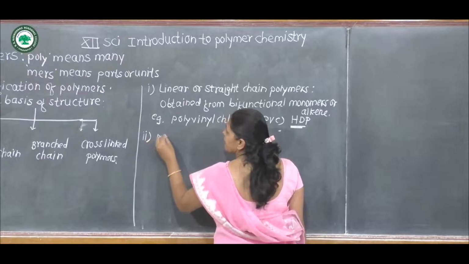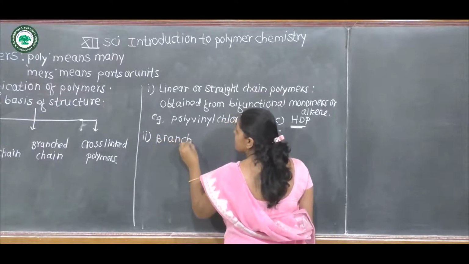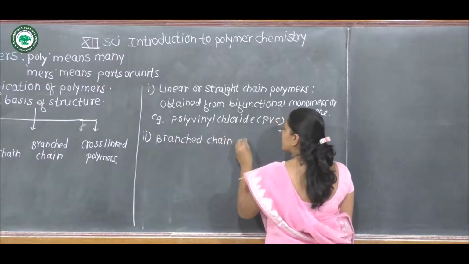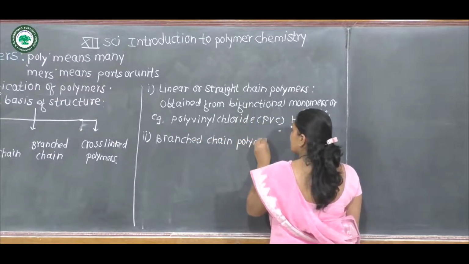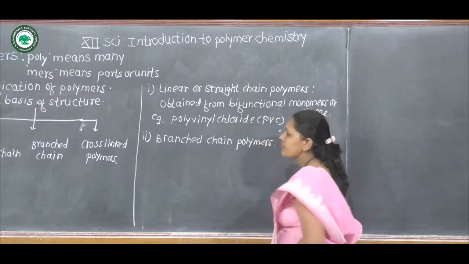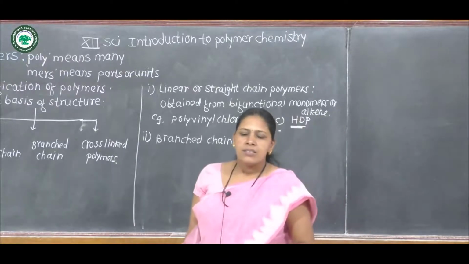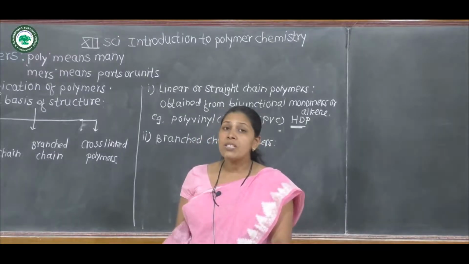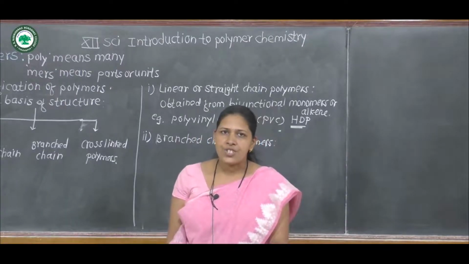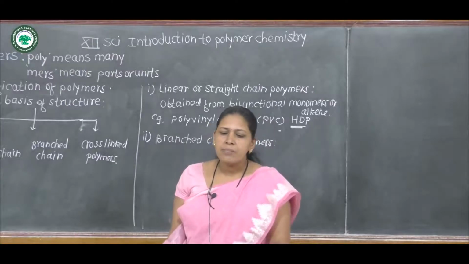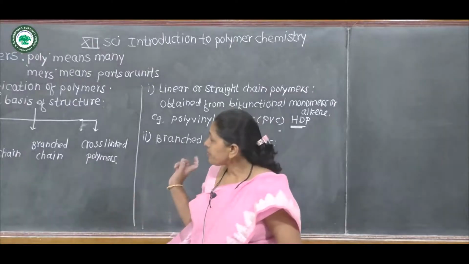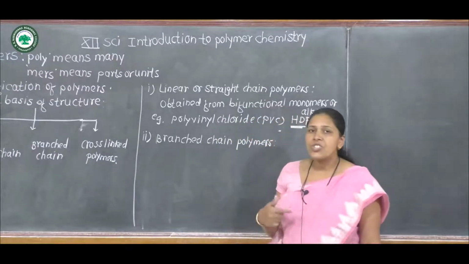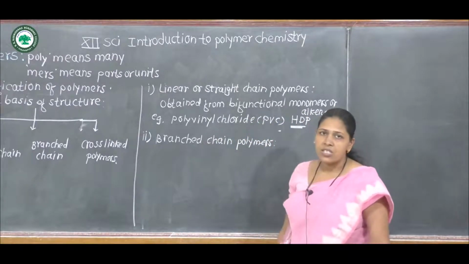Then second is branch chain polymer. It consists of monomers having branches. That type of monomers undergoes branch chain polymerization.